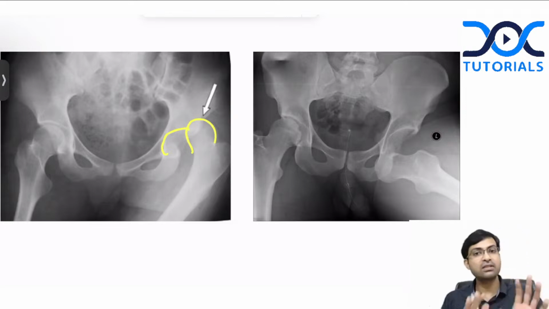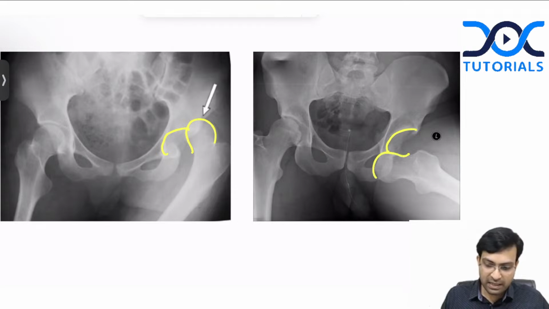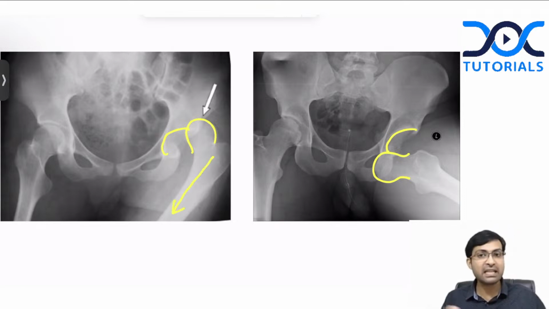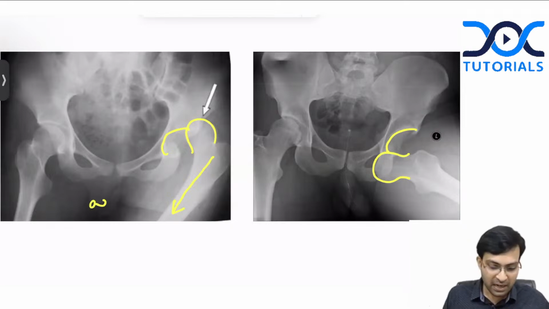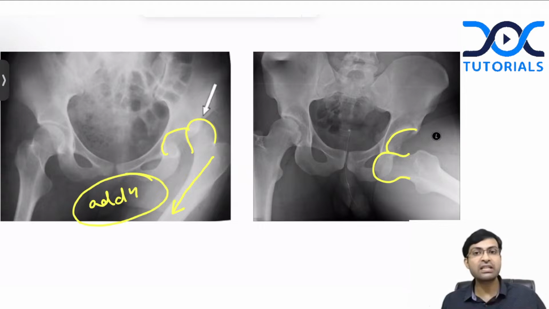So this is obviously hip dislocation. Again, the same thing you can see here. The acetabulum is empty and the femoral head is dislocated out. But the question is, which is anterior, which is posterior? Again, it is simple. Just look at the deformity. Here you can clearly see that the femur is in adduction. This means that this is a part of flexion, adduction, internal rotation.